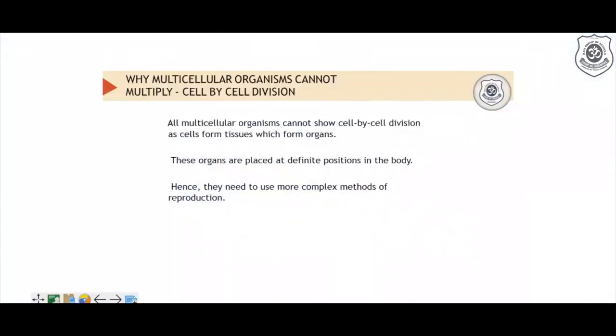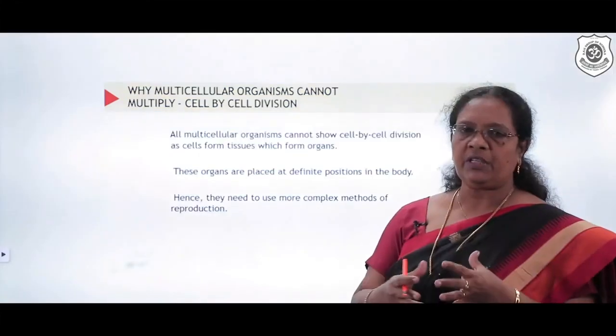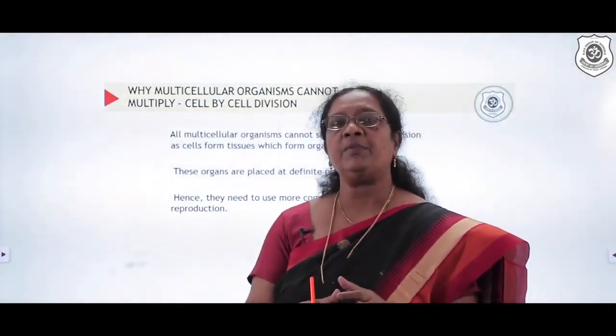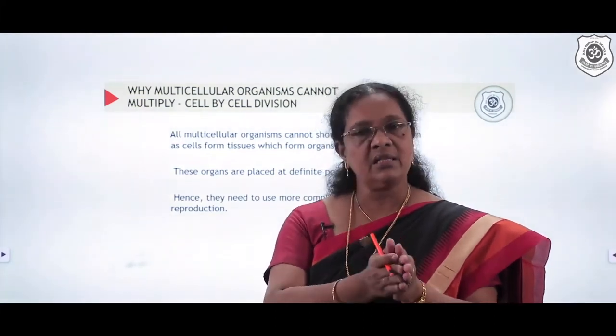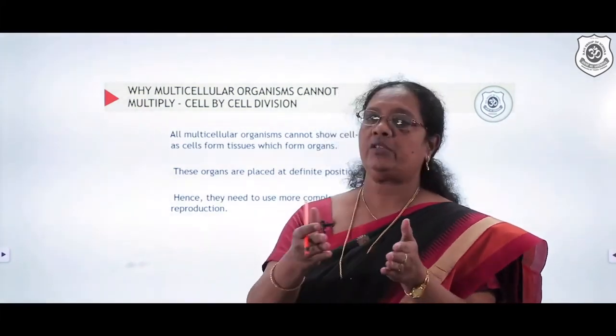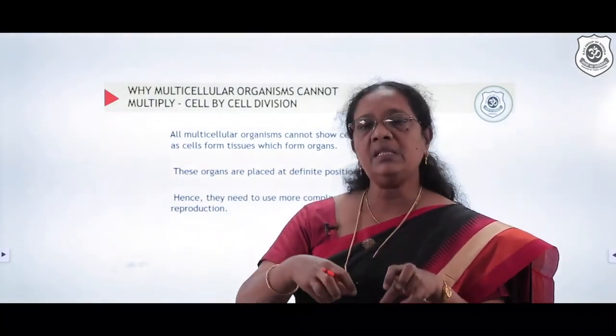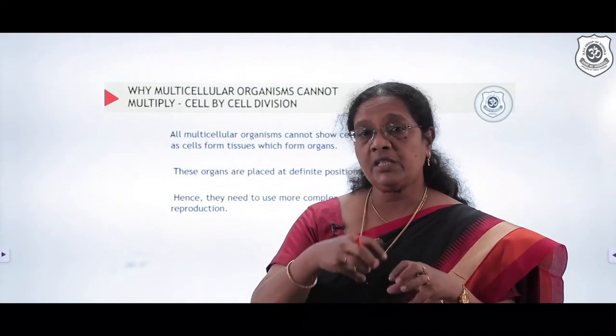We take up a question: why can a multicellular organism not go for cell by cell division? By the term multicellular organism, we understand the cells form tissues, tissues form organs, organs form organ systems, and they are all well placed inside the body in definite positions.